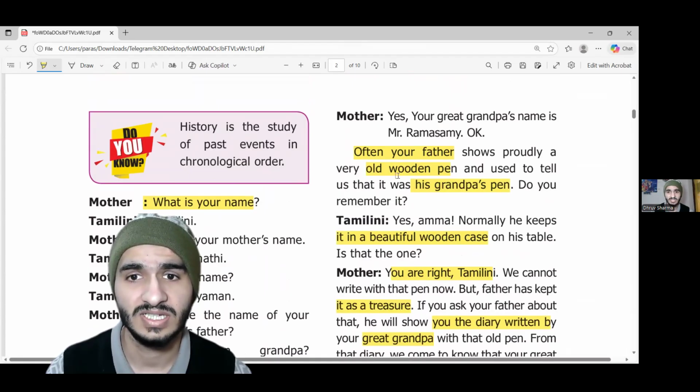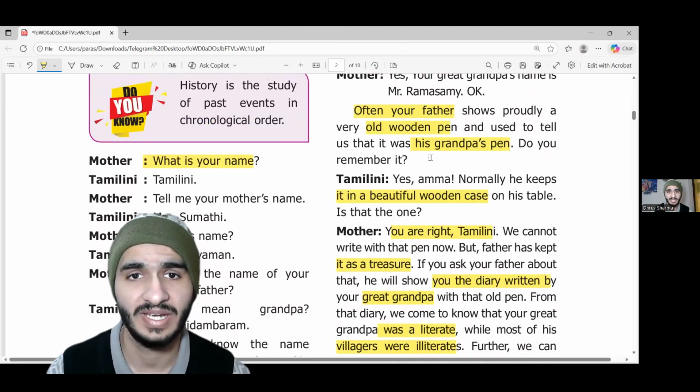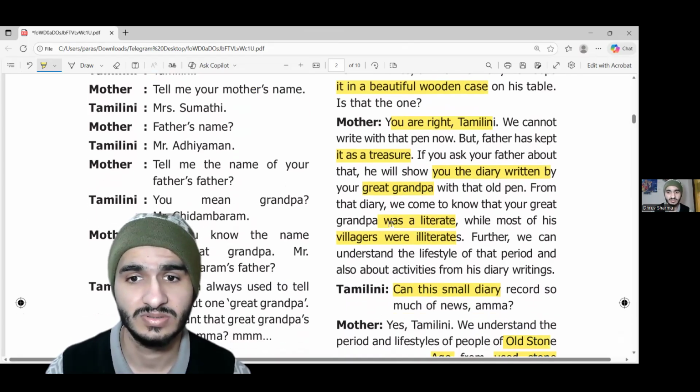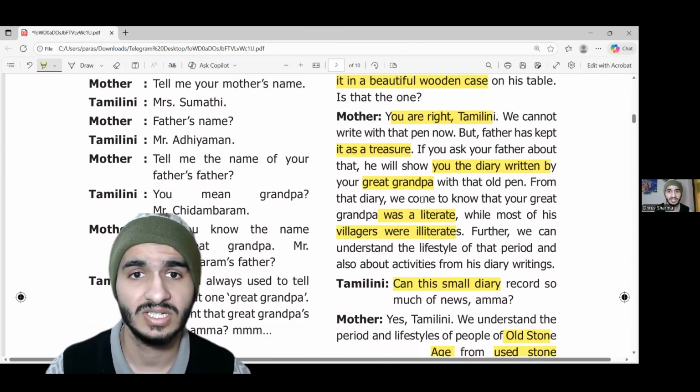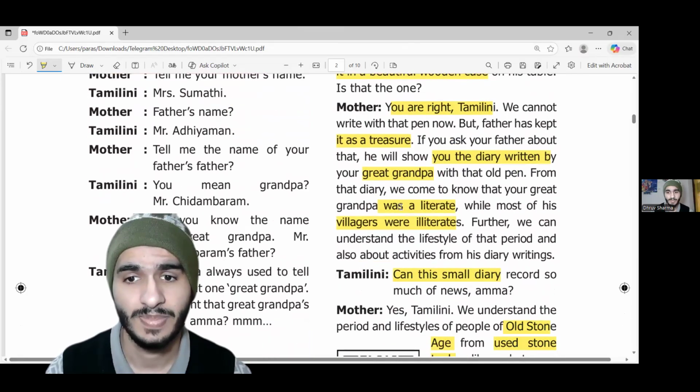Often you can see her father keeps a very old pen very safe in his almirah. And Tamalini says, yes, in a wooden case, my father keeps a pen. It's a very old pen. This pen is like a treasure to your father because it shows that your great grandfather was a literate man, while most villagers were not literate. So this is the way Tamalini got to know about her great grandfather and grandfather, by the things kept by her father in a safe case.